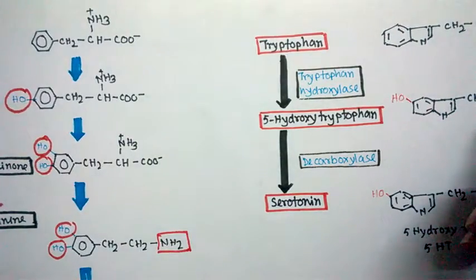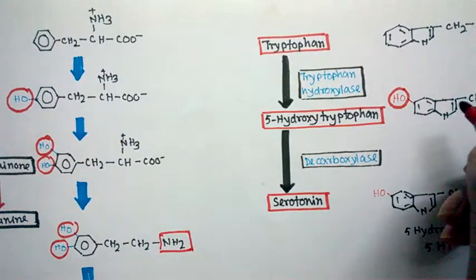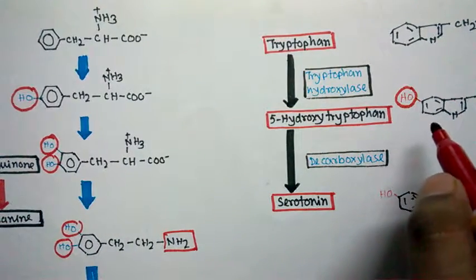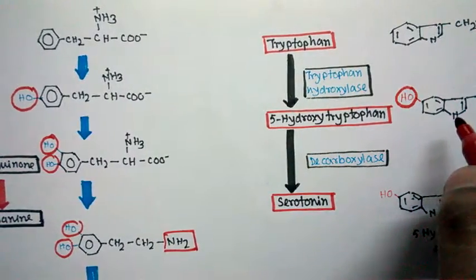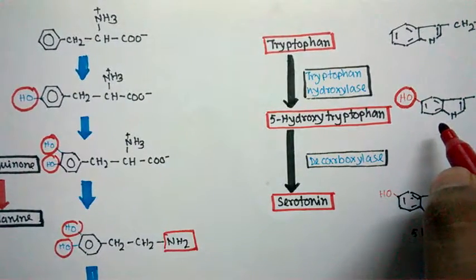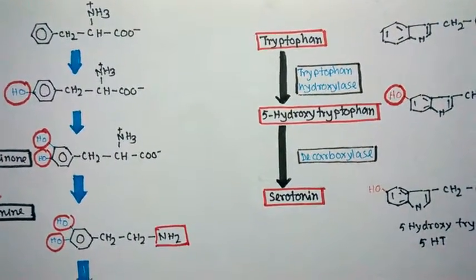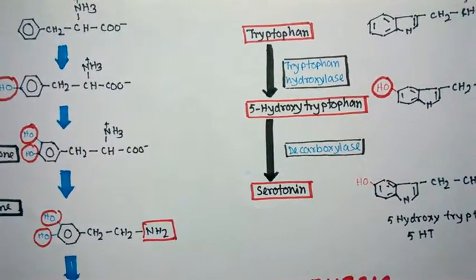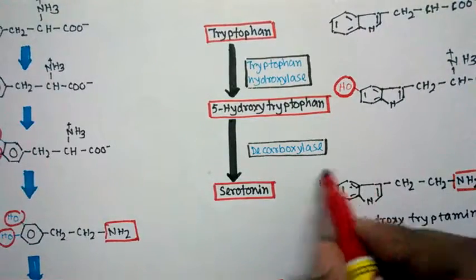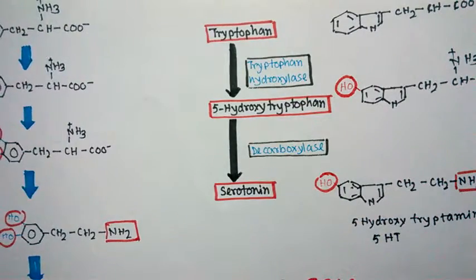The first reaction is also a hydroxylation reaction, that means addition of a hydroxyl group by the tryptophan hydroxylase enzyme, and it would form 5-hydroxytryptophan. This 5-hydroxytryptophan would be decarboxylated by a decarboxylase enzyme, and it would produce serotonin, which is a biologically active amine. You can see it's an amine linked with this aromatic group with the hydroxylated end, so it would produce serotonin.